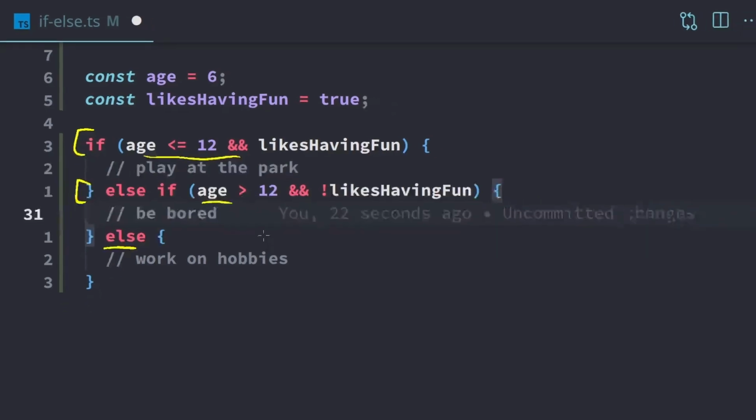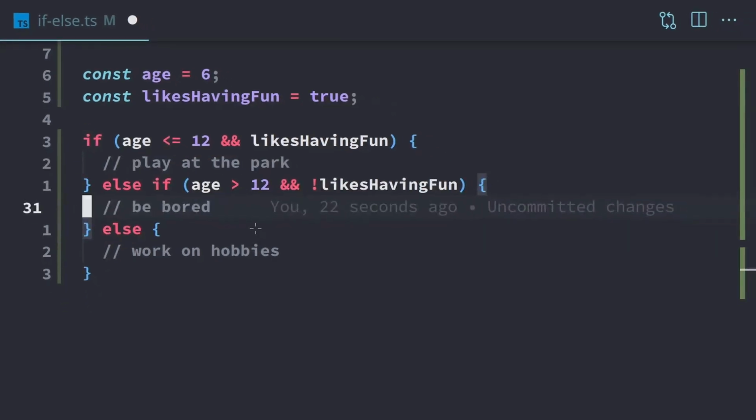Now we're going to be taking a look at another example that's more complicated, and I'll be showing you how to make it a little more simplified. That way it's easier to read, and we'll be doing that in the next video.